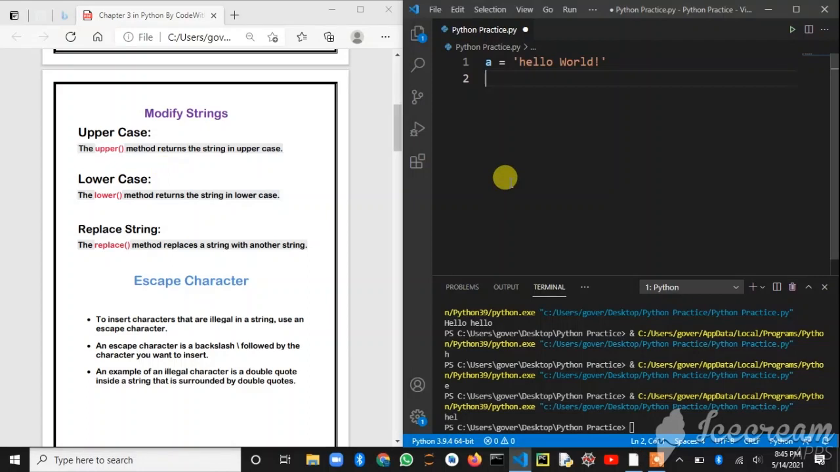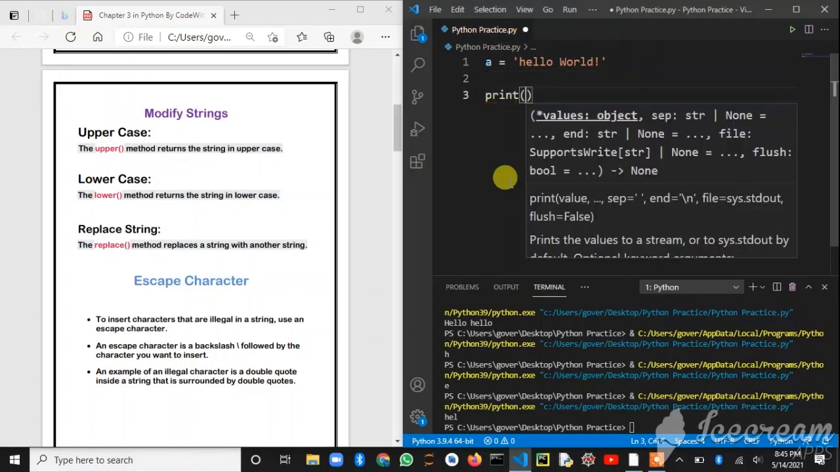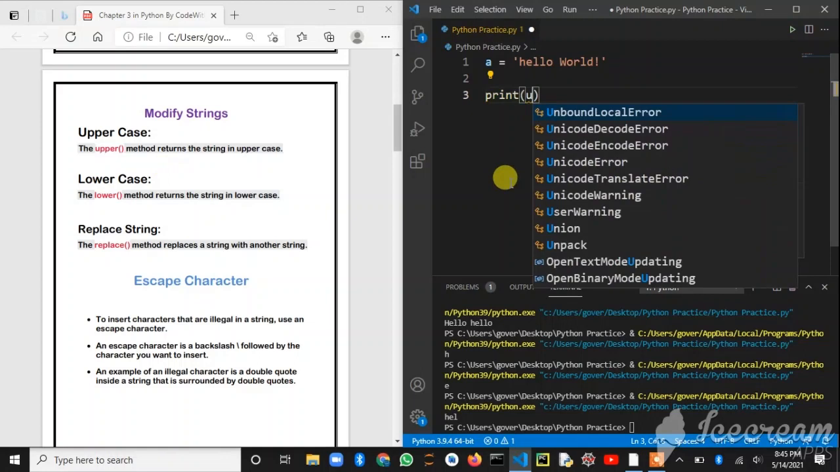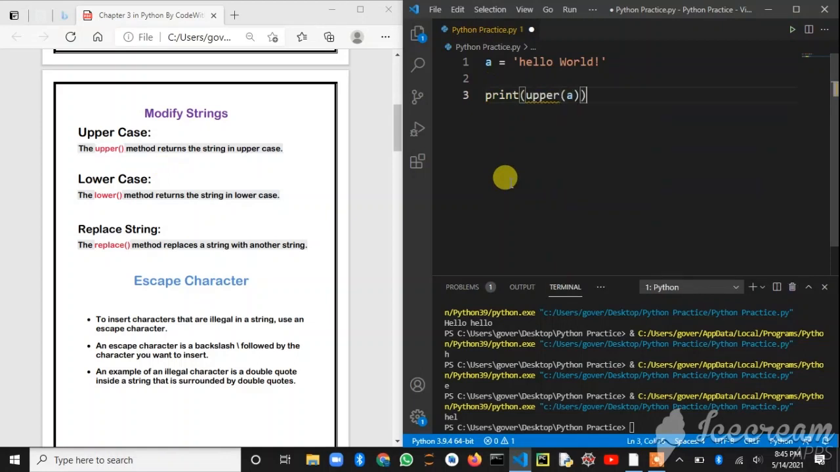As you can see, I will show you. Print upper. What you want to return upper means uppercase, the value of a, the string which is containing a variable, you should write the variable name here. So you can see the value now or output.